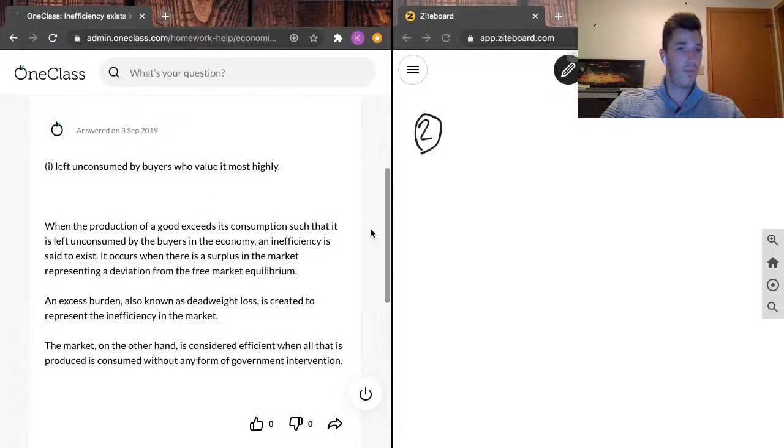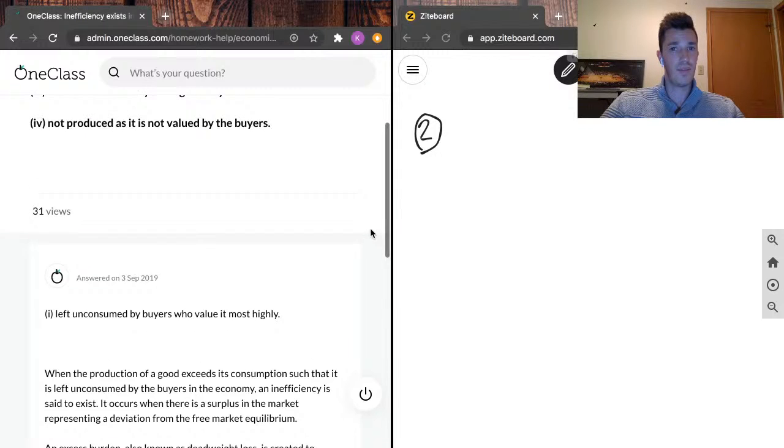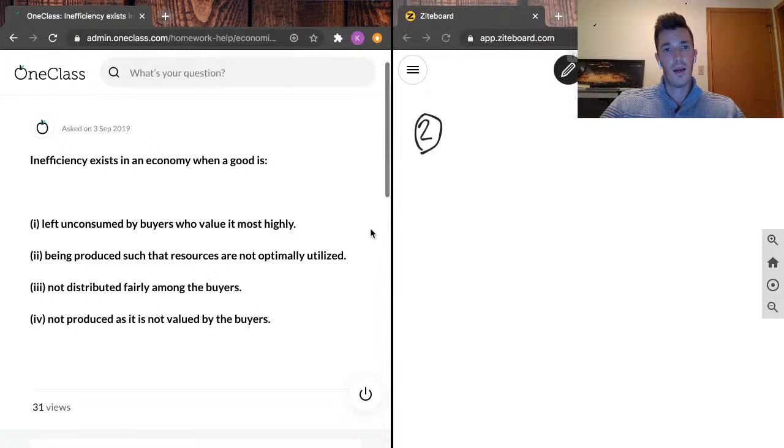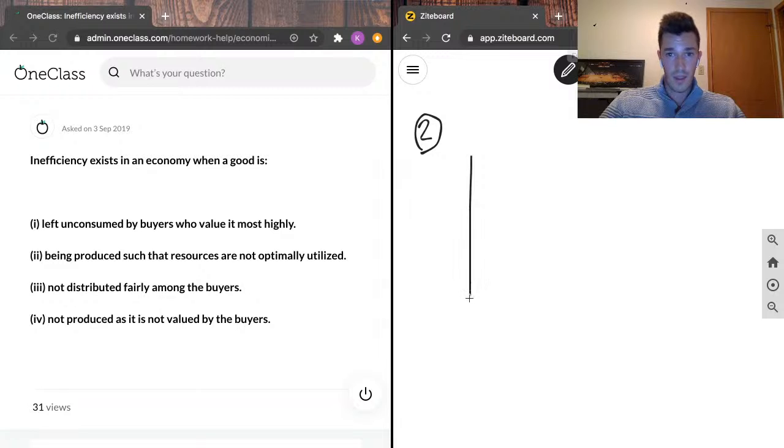Although that is some mainly strong analysis, I don't believe that's the correct answer. I believe that inefficiency exists in an economy when a good is being produced such that resources are not optimally utilized. And what this means, if we draw a supply and demand graph here,